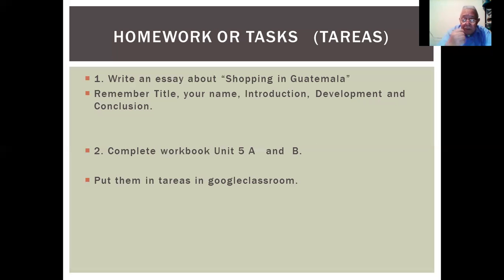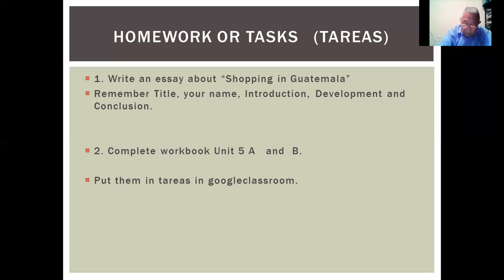Is it good? Is it bad? Is it wonderful? Is it expensive? Is it cheap? Is it relaxing? Is it nice? Is it dangerous? Okay, whatever it is, that will be your conclusion. And then that will be your first assignment, your first homework. Then you have another homework, only 2 homeworks, plus your studying, of course.